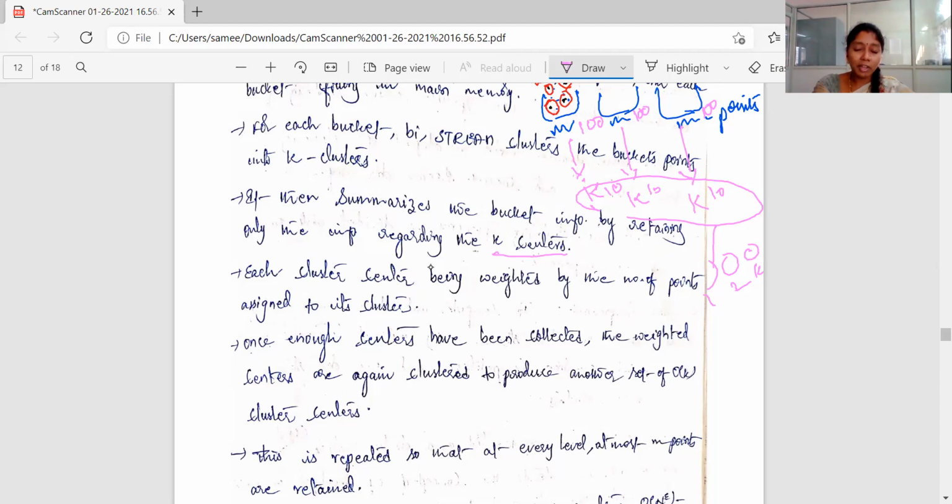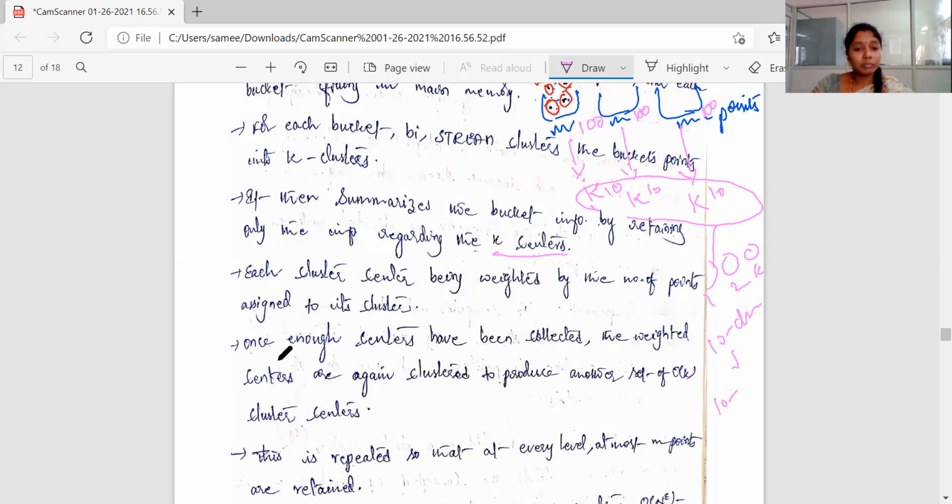So next, once the sufficient points are reached, again we are going to cluster them into k clusters. So here these 30 cluster centers, again we cluster into k, that is 10 as we assumed, so again we form 10 clusters. Finally 10 clusters come, and from these 10 clusters we get 10 cluster centers. That means we are representing 300 points with 10 points. So instead of storing 300 points, it is enough to have those 10 points. So that is the way of summarizing the data.